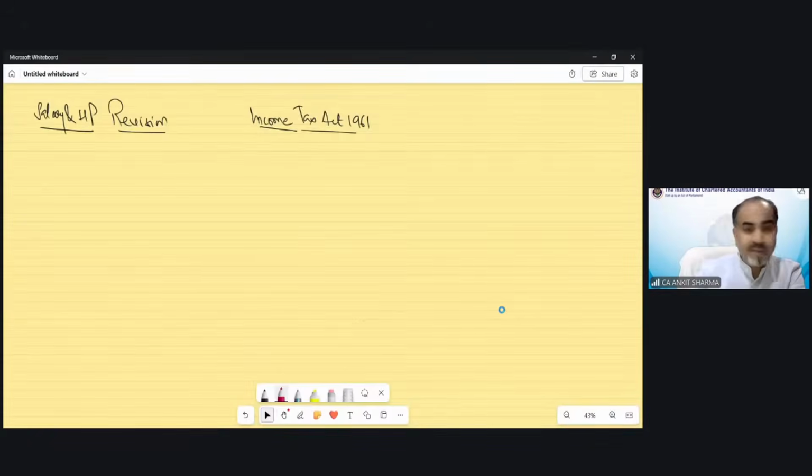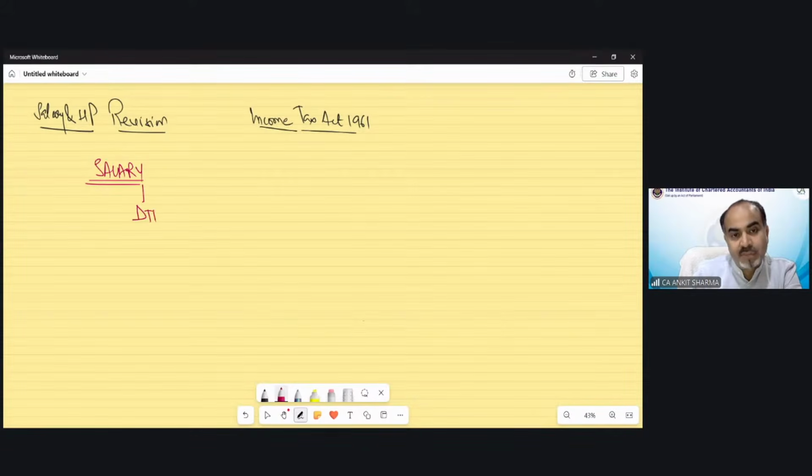If there is a question related to salary, you have to see whether I need to solve that question as per the default tax regime or as per the optional tax regime.